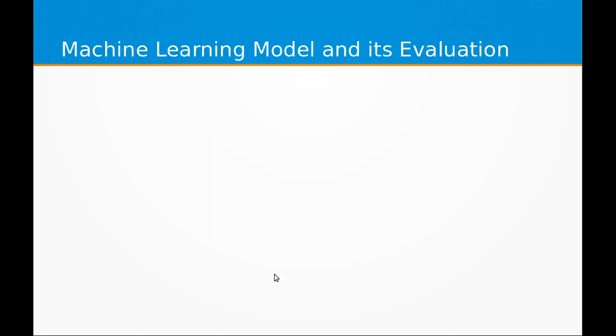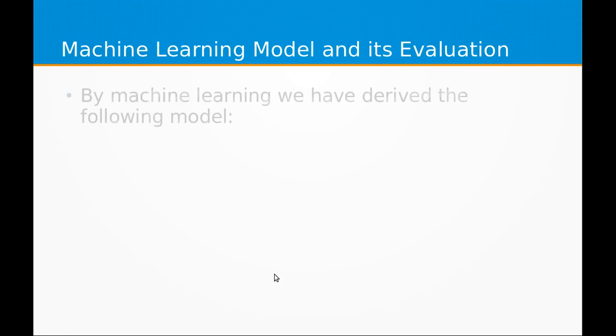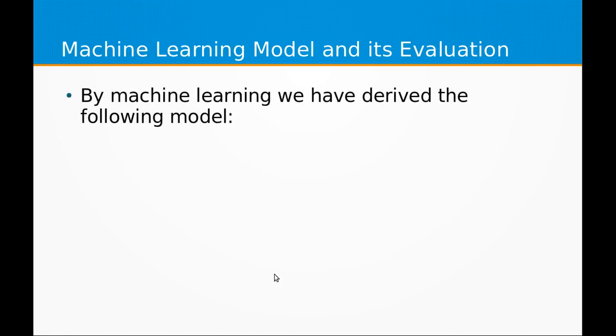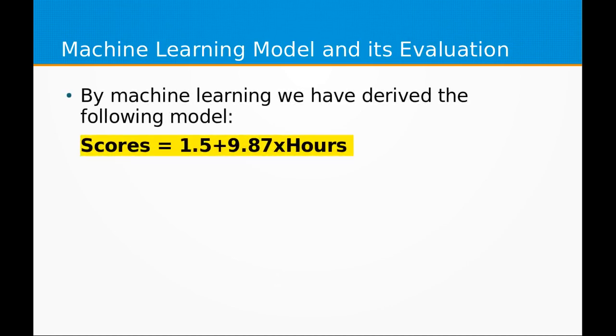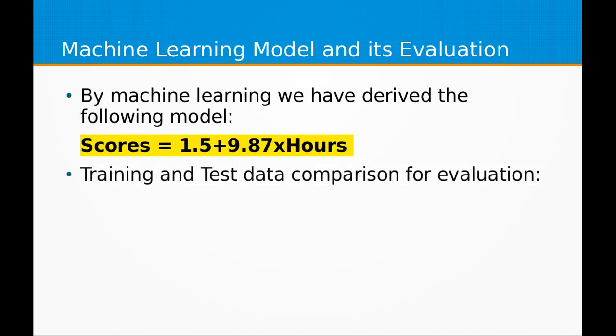Moving forward to the machine learning model and its evaluation. By machine learning, we have derived the following model, that is, scores equal to 1.5 plus 9.87 times hours. Now we'll check how good this model is for prediction by using its training and test data sets.